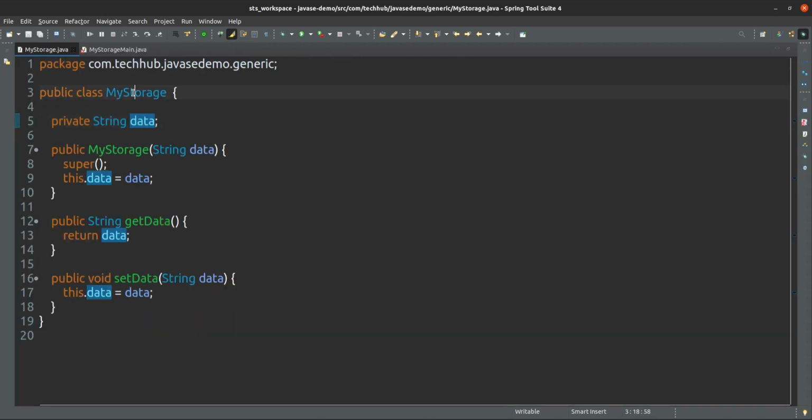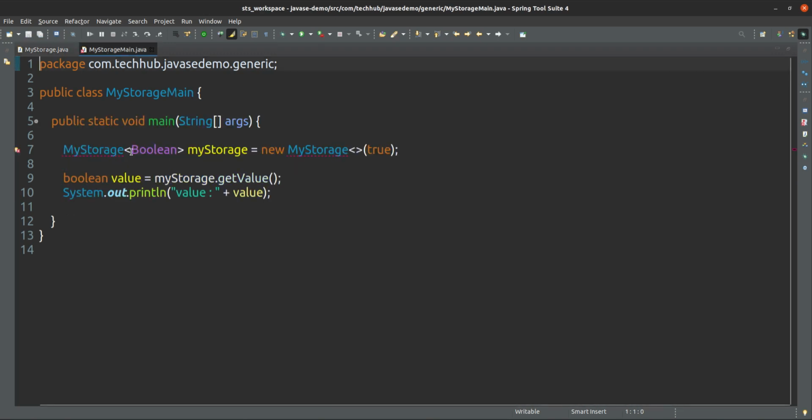Here you can see from this class very clearly, we have created a class named my storage with one variable of string type. That variable name is data, which means in this string variable we can store only string data. And the data I am storing is given while creating the object of my storage, whatever data I initialize here.